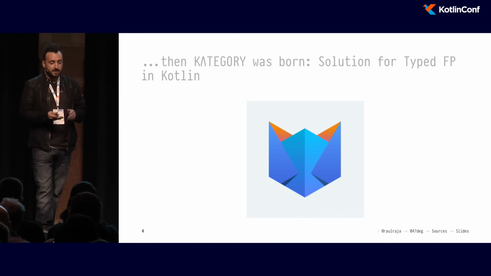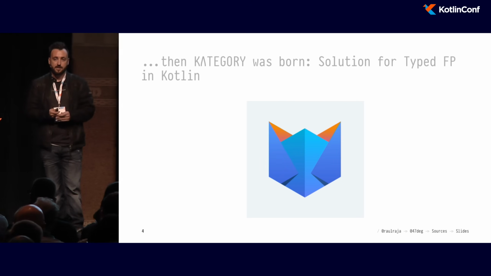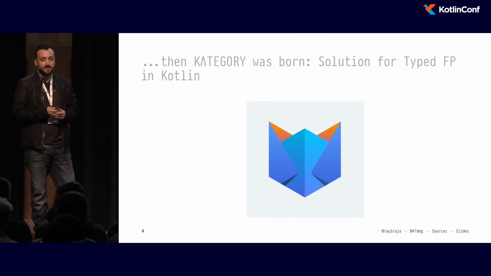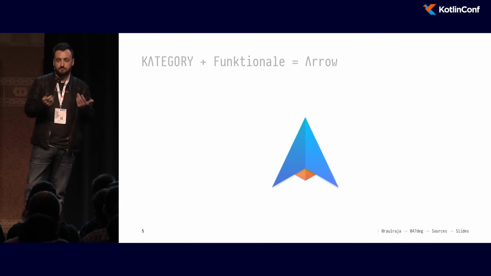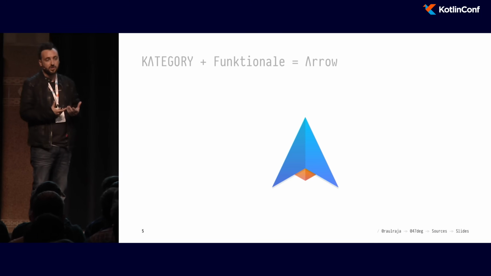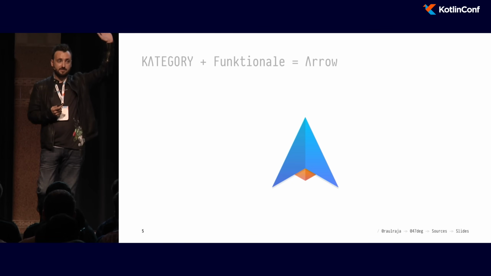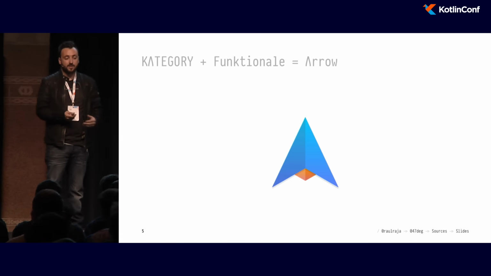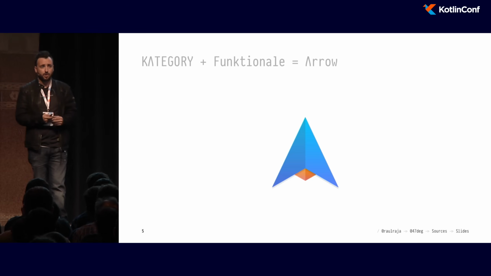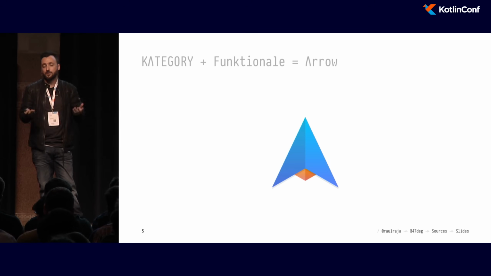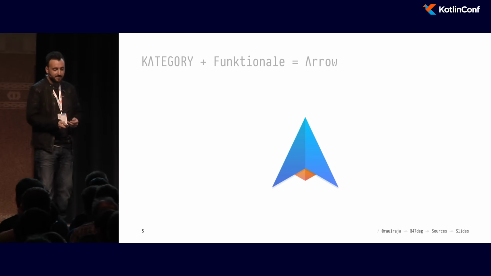There are subtle differences, and we wanted that to be just a fresh start for Kotlin developers and people interested in functional programming. Have a single place where we can go and look at a library that provides all the functionality that we need. So we talked to Mario, who was the author of Funktionale. Who knows Funktionale from before? OK. So Funktionale was a functional programming library with a different scope to Arrow. It was more lightweight function composition and syntax. And Category included all the type classes and abstractions that you find in other languages, such as functor, monad, and all those crazy words, right?